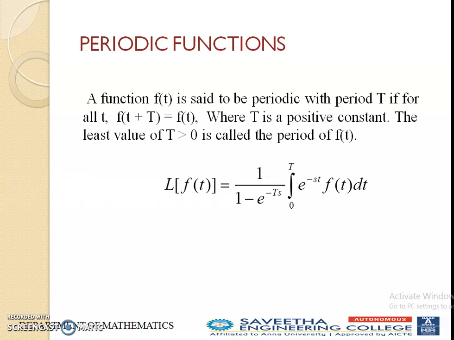So we have the formula for finding the Laplace transform of periodic functions. L of f of t equals 1 divided by 1 minus e power minus Ts, integral 0 to T e power minus st f of t dt. So this capital T is nothing but the period of the given periodic function. So we are able to identify the limits based on capital T. In your given problem, it will be given what T is. So replace T from the given function, and that is the upper limit. These are the important formulas for periodic functions.